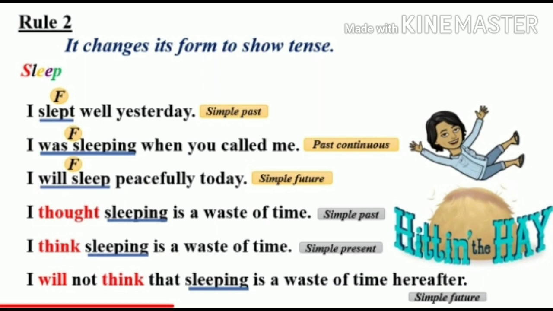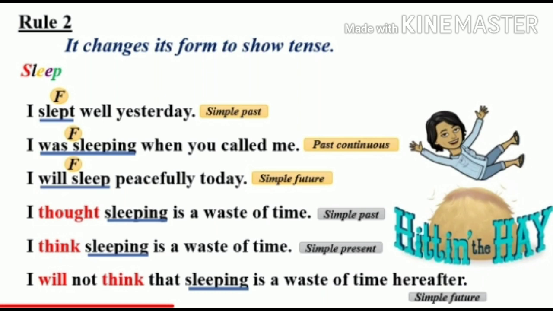But look at the use of verb sleep in the next examples. First example is, I thought sleeping is a waste of time. This sentence is in the simple past tense, but this we come to know by the verb thought, which is the past form of verb think. And here in this sentence, the verb sleeping does not show the tense.